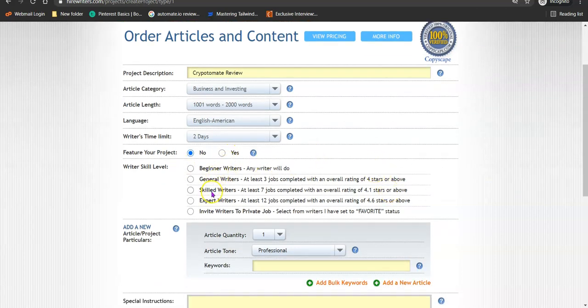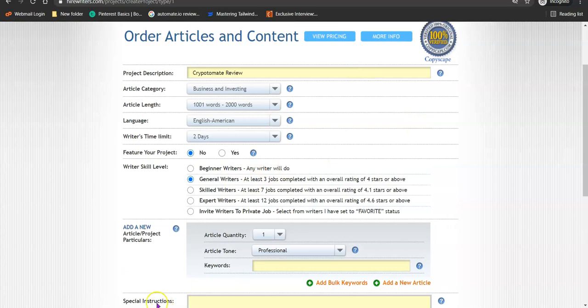Okay, so here you can choose the set of people you want to write the article for you. Okay, so if the article you want to write is more detailed or more in-depth, I usually go with expert writers. Okay, for something like this, we can actually go with a general or skilled writer. Since you're going to be doing a little bit of editing on the content, you can easily go with a general writer.